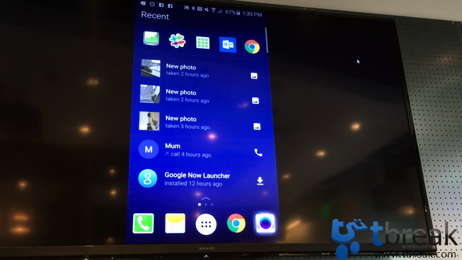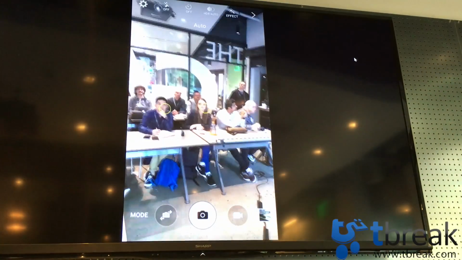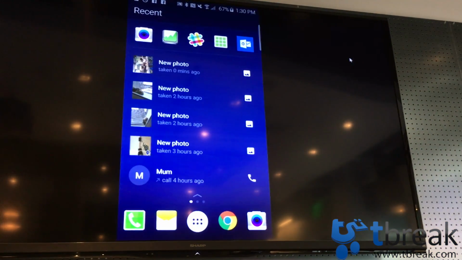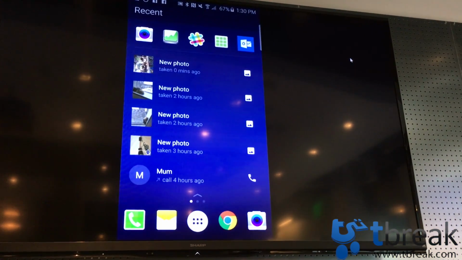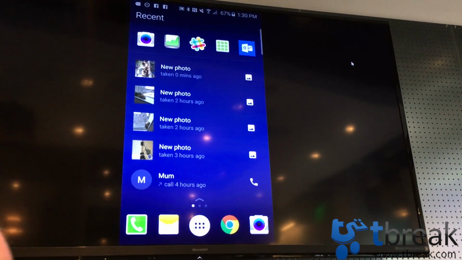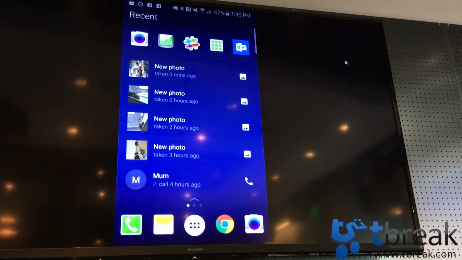Other things you can do, for example, is if I now take a photo of you guys, and then I get interrupted, but I want to share that photo at some point later, then that photo appears really easily in my recent feed. And one of the things we're really excited about is to hear from people what other things they would like us to show in this kind of experience too.